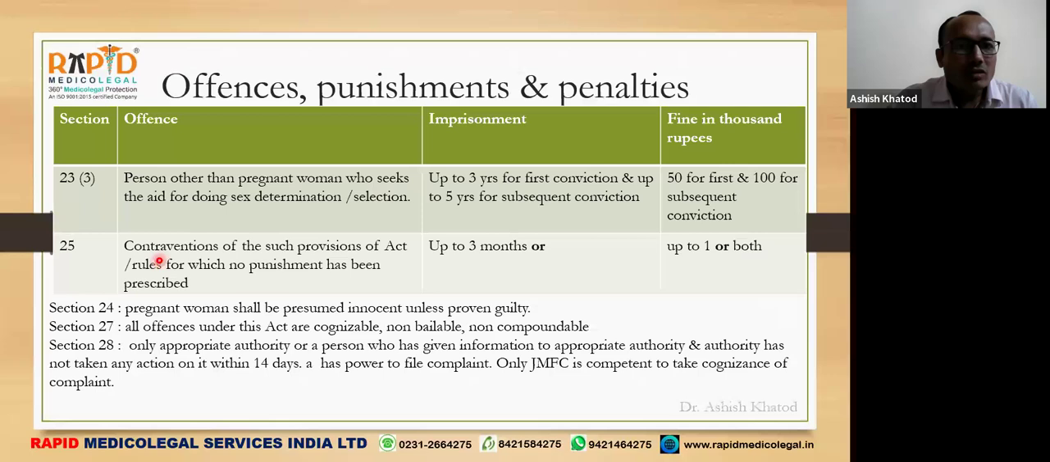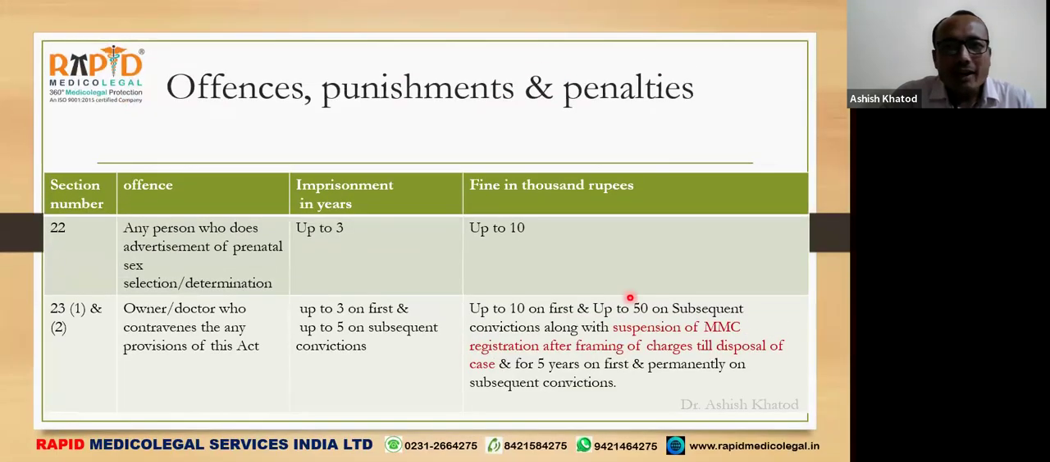Again, this is a contravention of such provisions of the Act and rules for which no punishment has been prescribed. Means there is any other act which is a contravention of other provisions of the Act for which punishment was not prescribed. The punishment will be imprisonment up to three months or fine up to 1 lakh rupees or both. Means here imprisonment is not mandatory. But in earlier offenses, imprisonment is compulsory. That is imprisonment and fine.